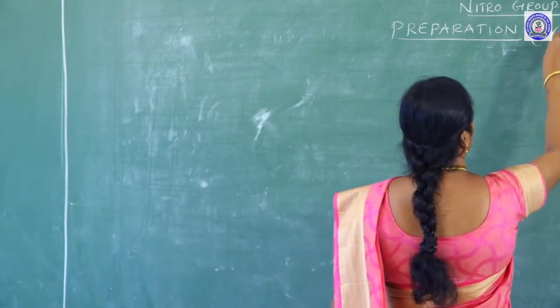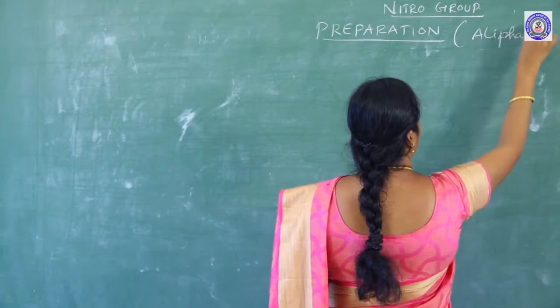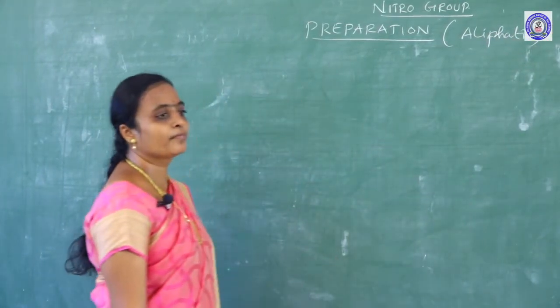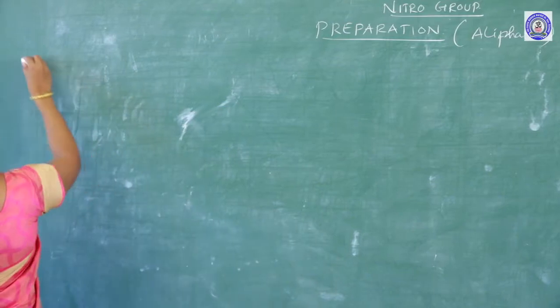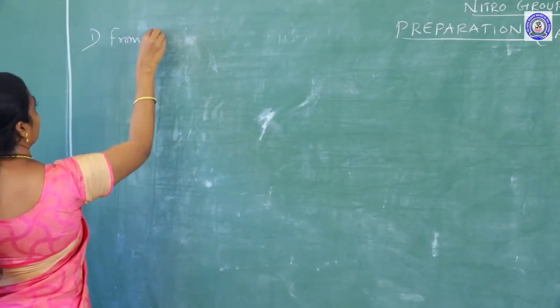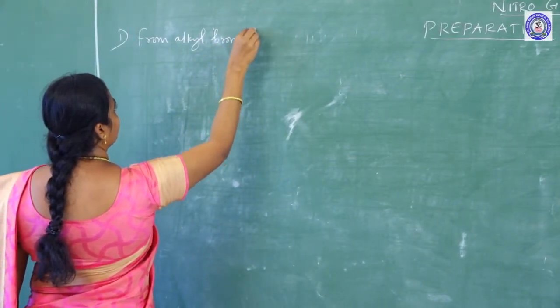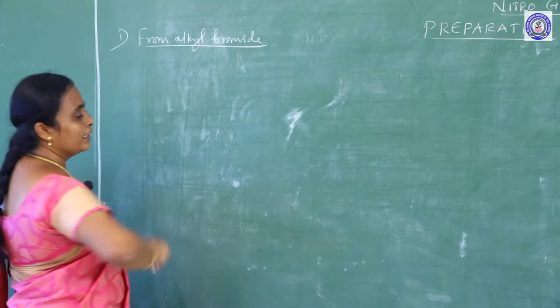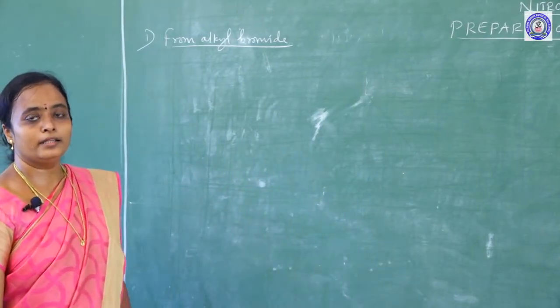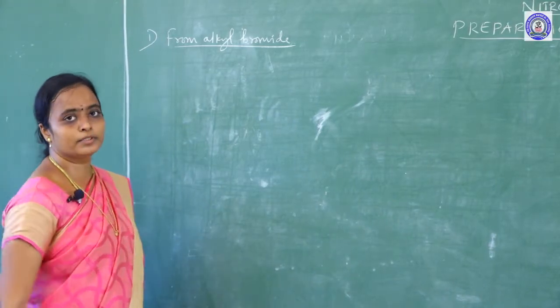Preparation, that too of aliphatic nitro compounds, aliphatic system. So, first, from alkyl bromide. You know what is an alkyl group, like methyl, ethyl, isopropyl, propyl group, butyl group, all alkyl groups.